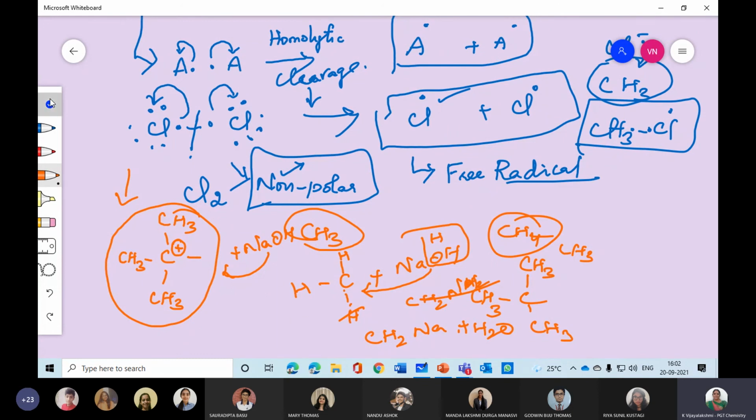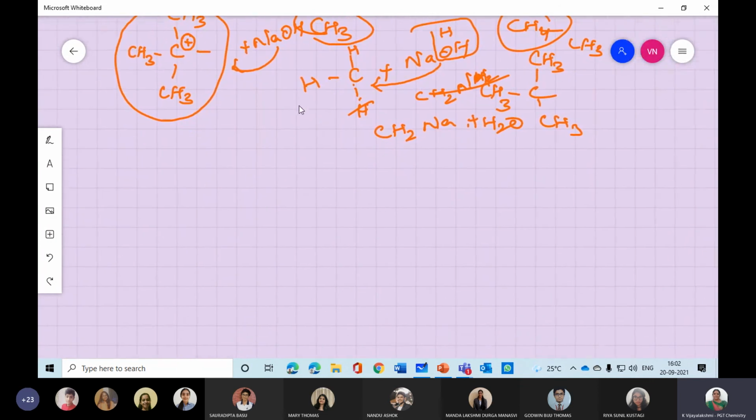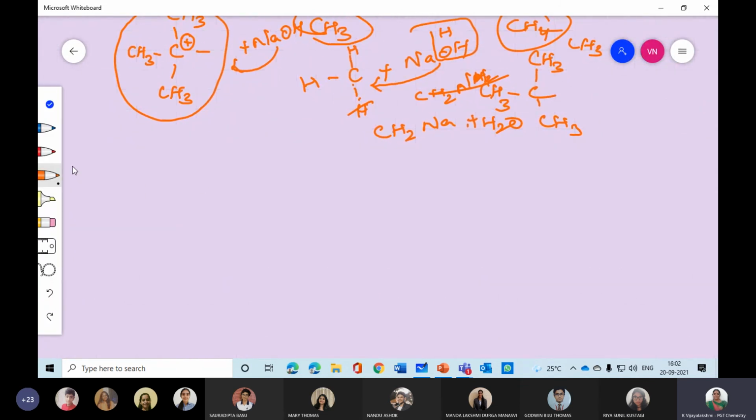Now the same point I am bringing into a skeleton structure so that it will be easy for you to understand. Now carbon, this is C. In this carbon, 3 hydrogens are there.